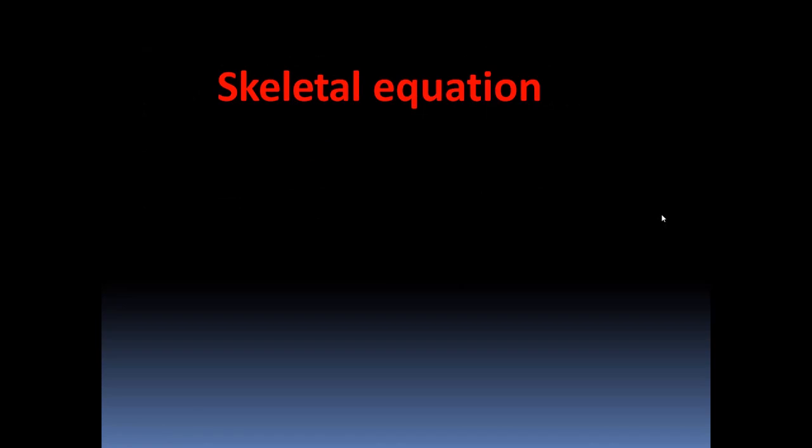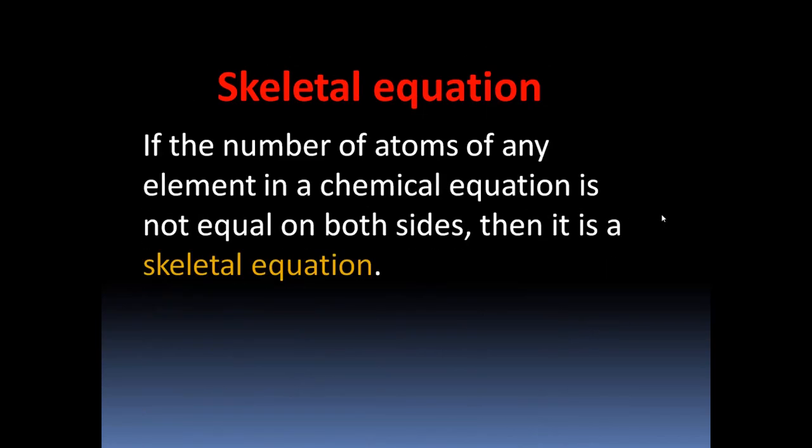What is a skeletal equation? If the number of atoms of any element in a chemical equation is not equal on both sides, then it is called a skeletal equation. Always the reactants and products must be equal. If the number of atoms on reactant side is not equal to number of atoms on product side, such an equation is termed as skeletal equation.